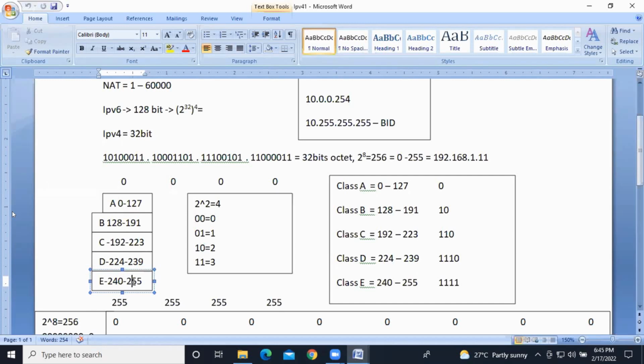How many people know this? Just blindly you are going to read that class A 0 to 127, class B 128 to 191, class C 192 to 223, class D 224 to 239, class E 240 to 255. Even I, in the initial stage, didn't really know. At the time of attending the interview, I would memorize all the classes beforehand, and while attending the interview, I would forget.